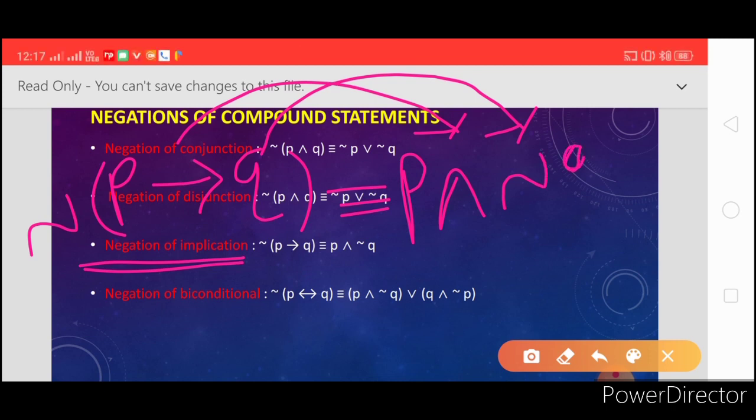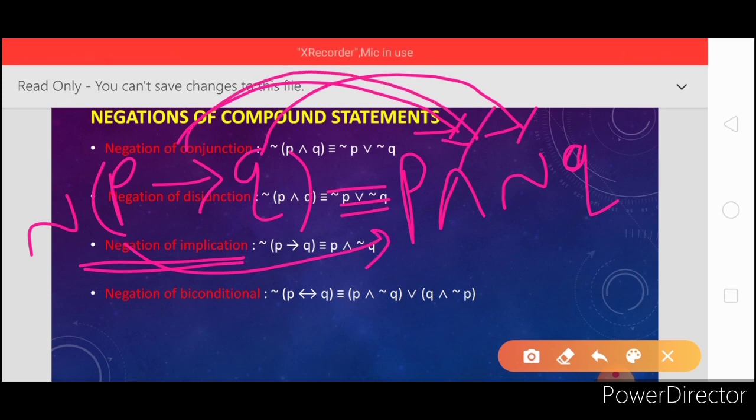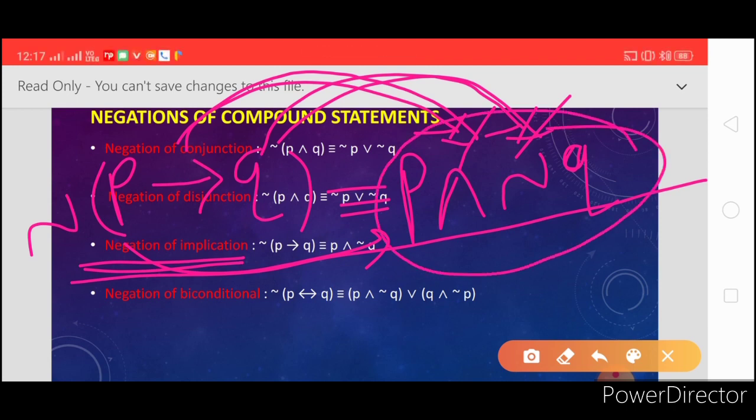This is the negation of implication. Remember this one.